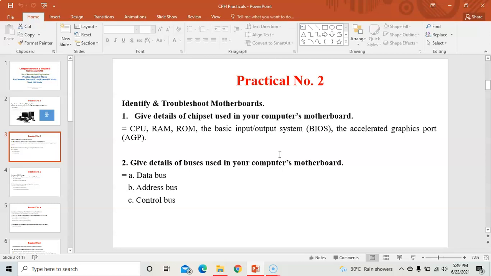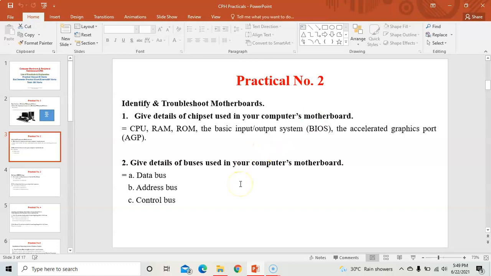The accelerated graphics, AGP. By using a graphics card you can see a resolution, you can play games in your computer, right? So without a graphic card, the resolution of the computer screen can't be seen. So these are the few main components of motherboard. There are a total of 13-14 components of motherboard in the chapter, so study it all.